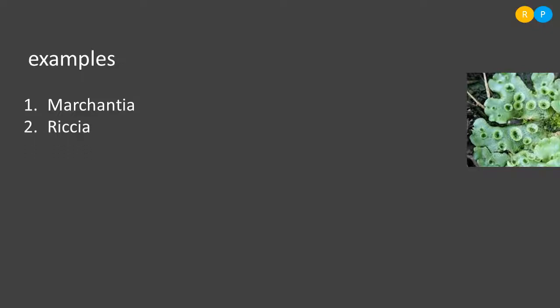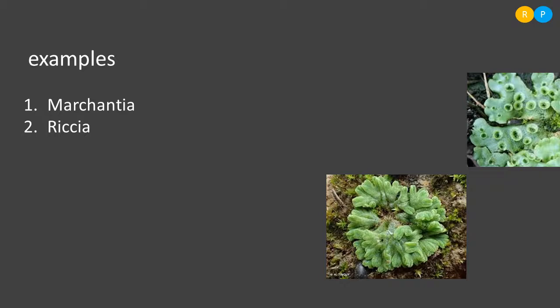One more example is Riccia. Just compare the plant thallus in both these examples; they look similar. Both these kinds of plants show a similar kind of thallus, so they are placed under the liverworts. And in the liverworts, we also have plants showing leaf-like appendages. Clear? These are a few examples of liverworts.